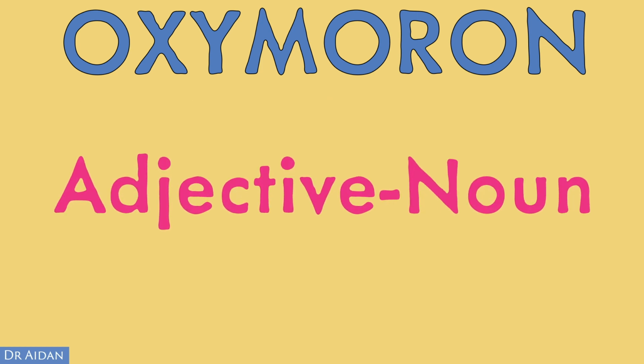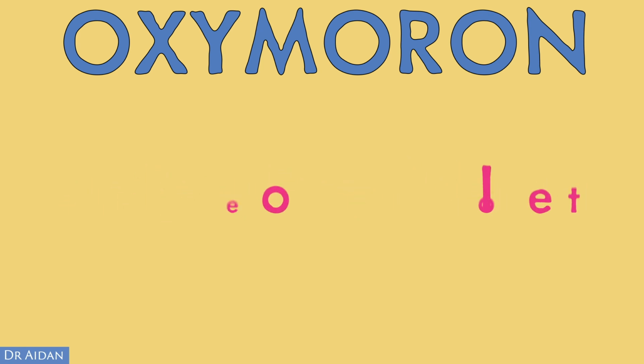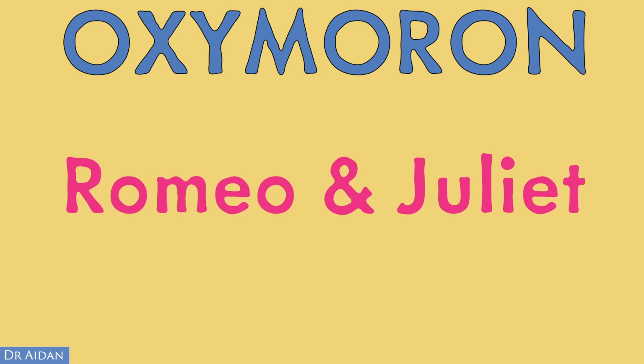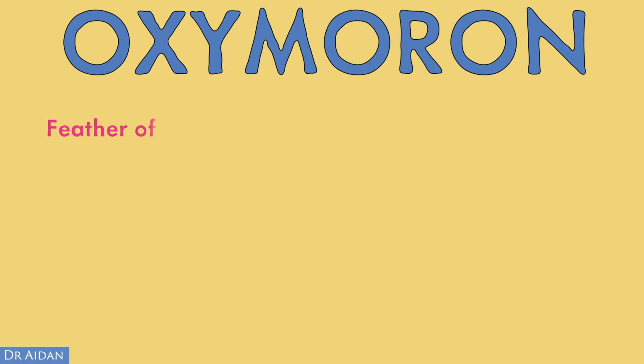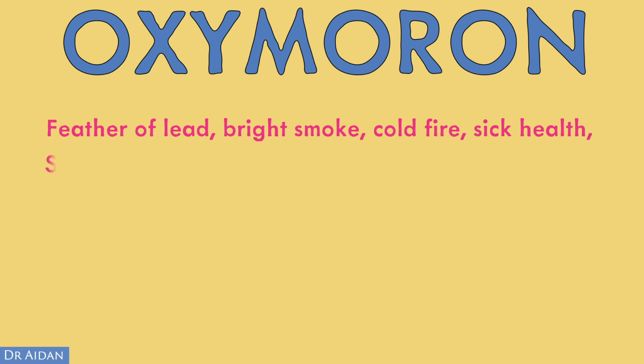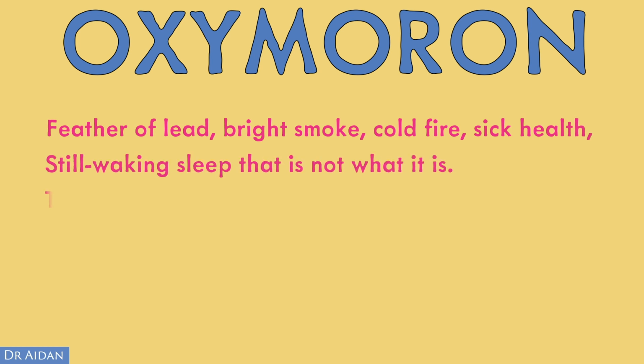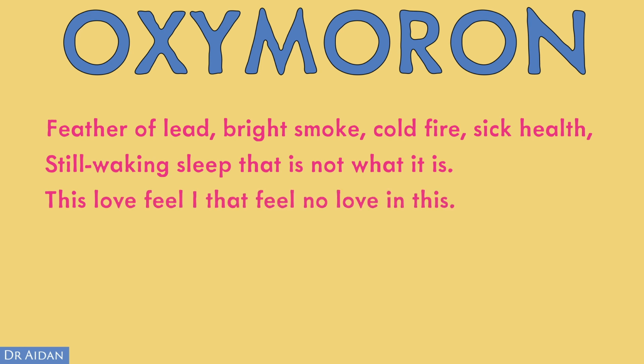The most recognisable oxymorons are often adjective-noun pairs. For example, in Romeo and Juliet, Romeo says, "feather of lead, bright smoke, cold fire, sick health, still-waking sleep, that is not what it is. This love feel I, that feel no love in this."